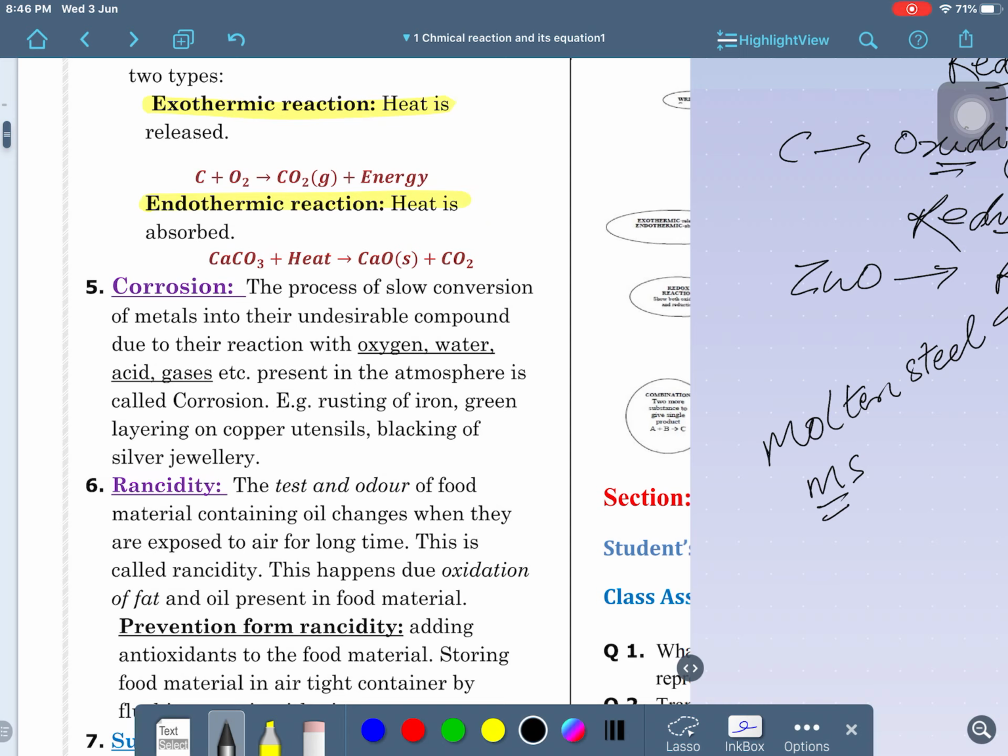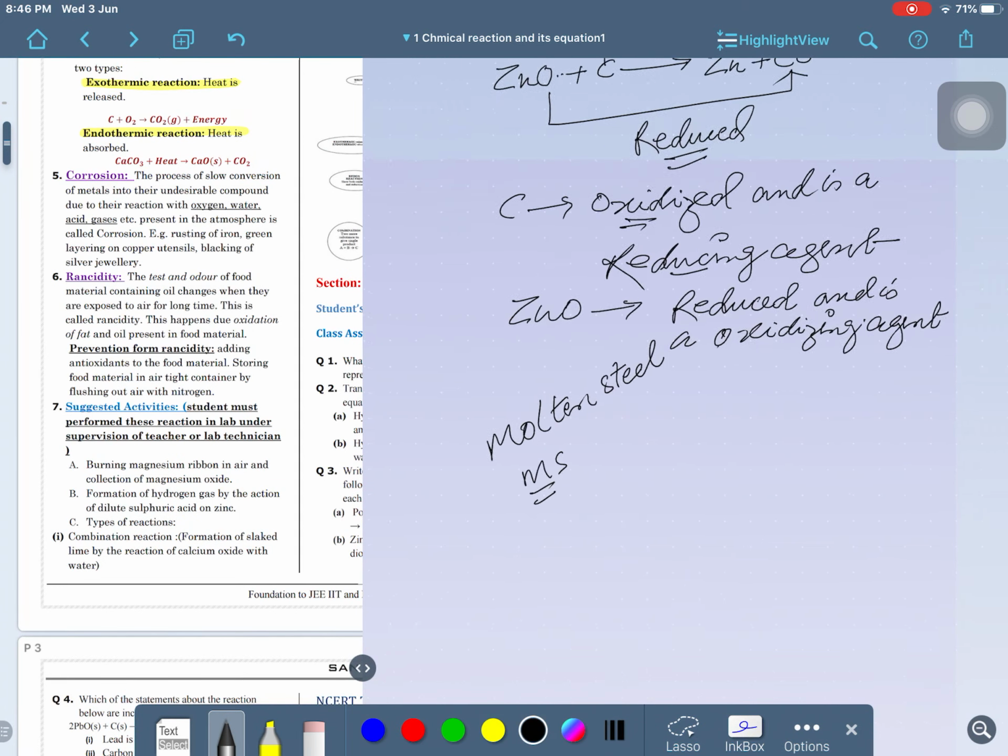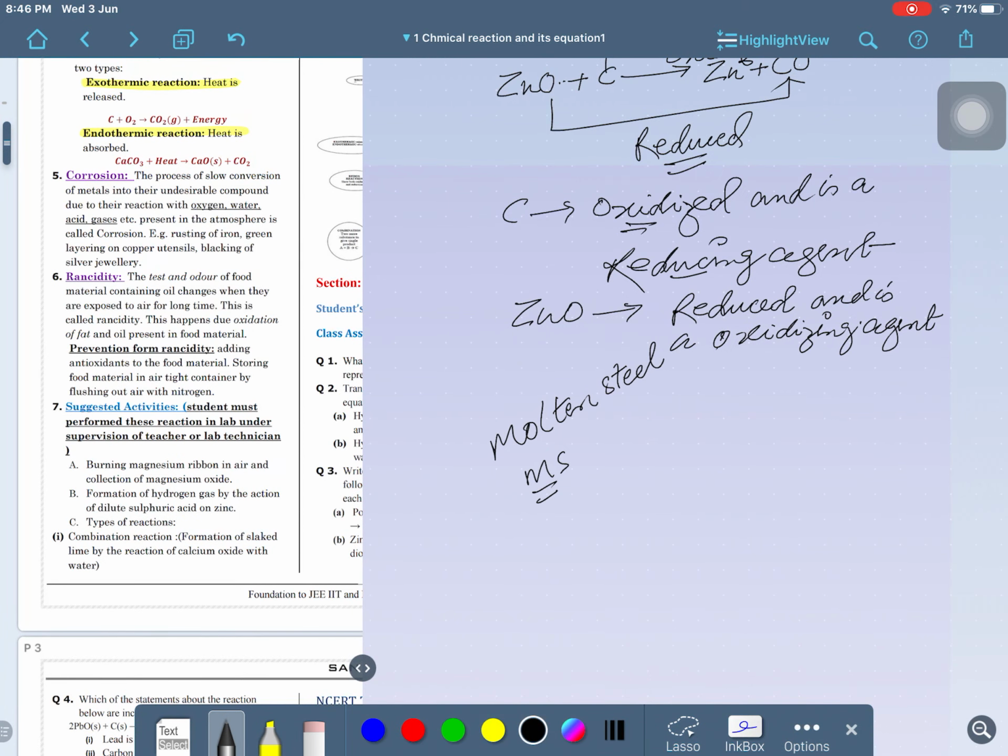Day by day this goes on increasing, then the layer falls off, and after some days again a layer will develop. After some time the metal gets eaten up. So this is called the process of corrosion: slowly decaying, or the metal being eaten up. What is making this happen? How is this happening? What is the factor?